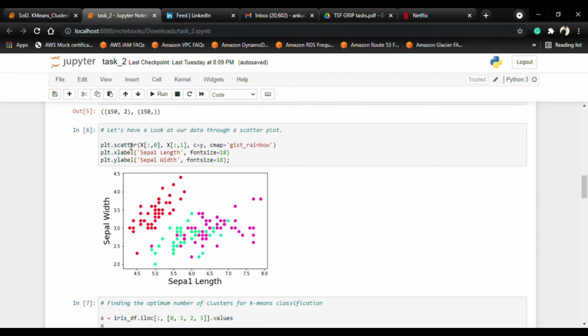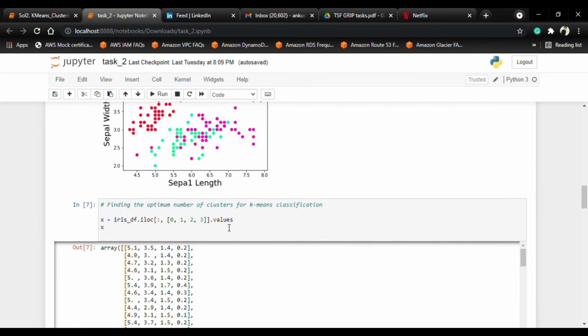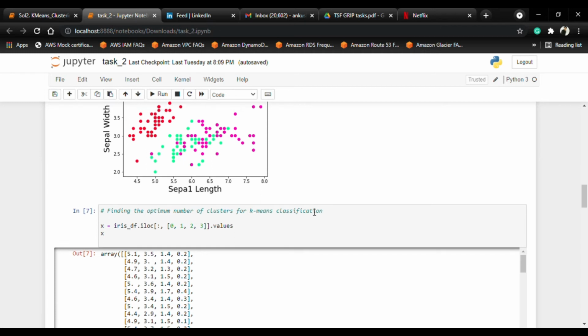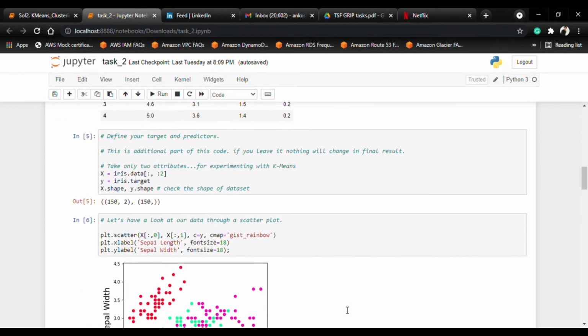So now this is the look of the dataset visualized using a scatter plot. And now for finding the optimum number of clusters using k-means classification, this is our task. First we need to find the optimum number of clusters and then represent it visually.